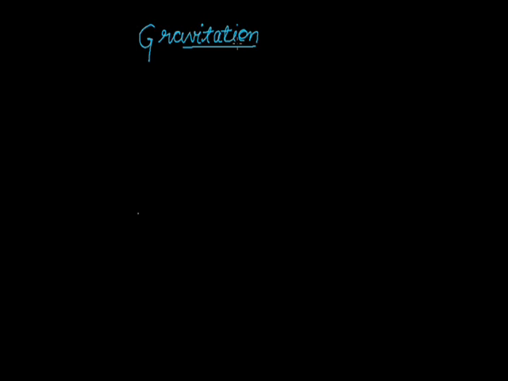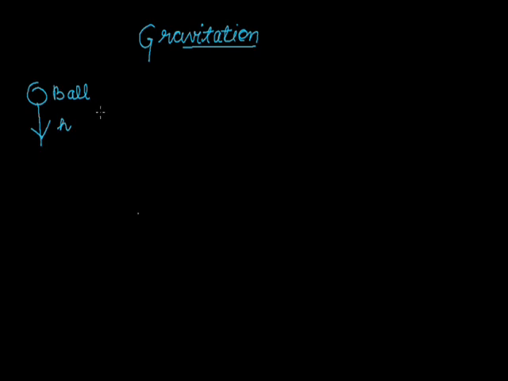As we know, we have seen many phenomena, that is, the falling of an object from a height. This is a ball which is thrown from a height h. Then what we'll see is that the ball automatically comes towards the earth. Why? What is the reason why the ball is coming down towards the earth? Why is it not only going upwards?